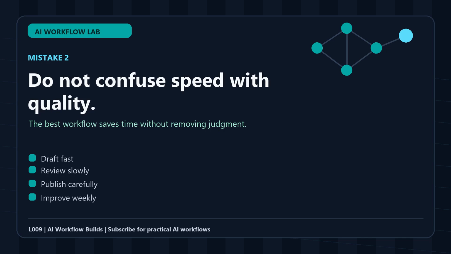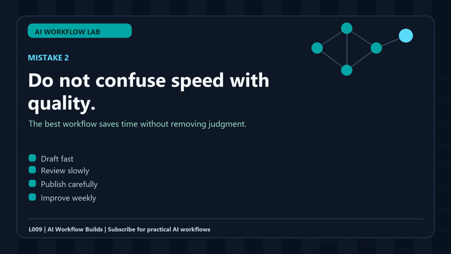Now measure the workflow. There are 4 simple metrics. First, minutes saved. Did the system reduce the time from input to usable output? Second, edits needed. Did the output require small edits or a full rewrite? Third, decisions made. Did it help you choose a next action? Fourth, reuse value. Would you run it again next week? These metrics prevent tool collecting.